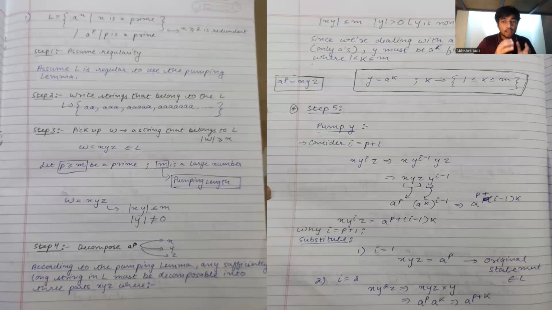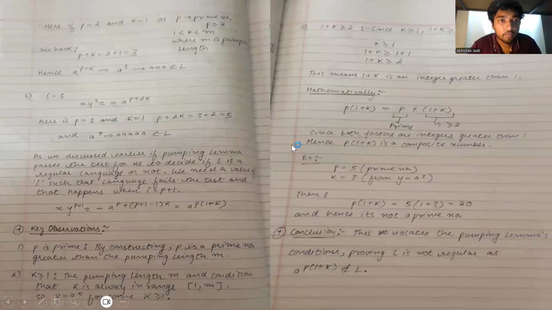Hence, we need to choose p and k such that p plus k is a prime number. And if we can choose p and k such that p plus k belongs to the set of prime numbers, then we can say that a to the power of p plus k belongs to L. Hence, this is a positive test, and hence we cannot decide whether this language is a regular or an irregular language. So let's go to the next slide.